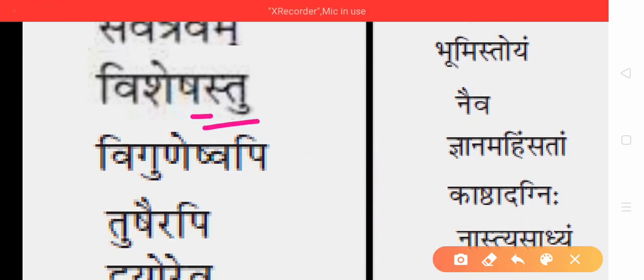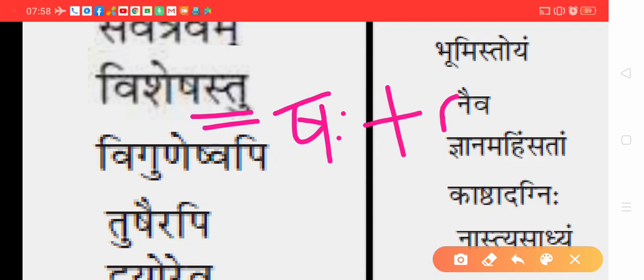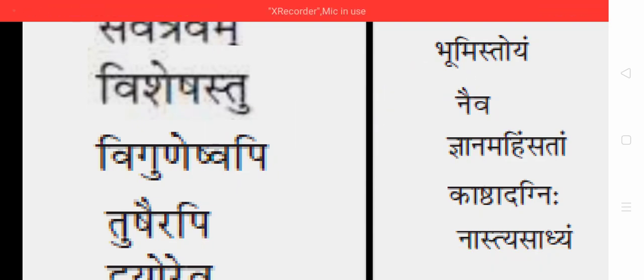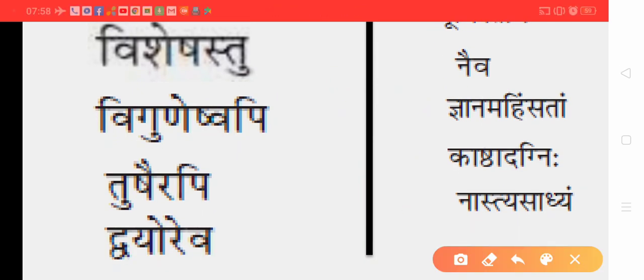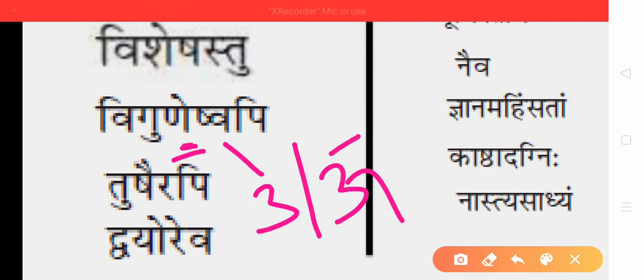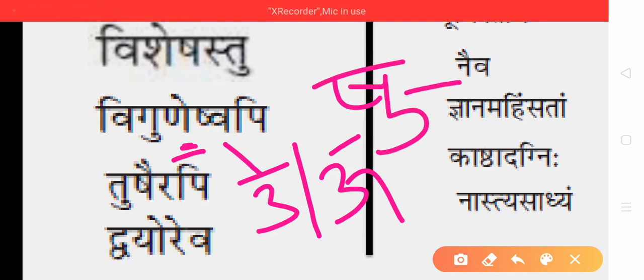Visheshastu, here half sa is there. So half sa will be converted to Visarga. So Visheshaha, the answer will be like this, Visheshaha plus tu. Vigunesvapi, when a half consonant is there followed by V, the V will be converted to U or long U, both. Okay. So the answer will be Viguneshu plus Api. Api is as it is.